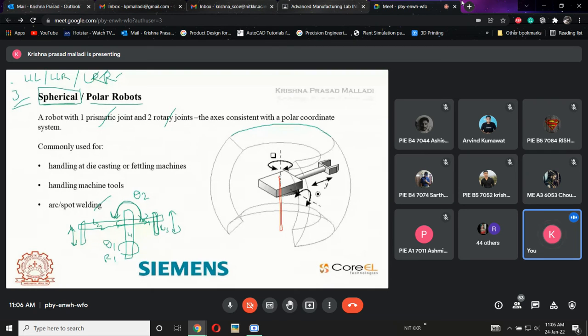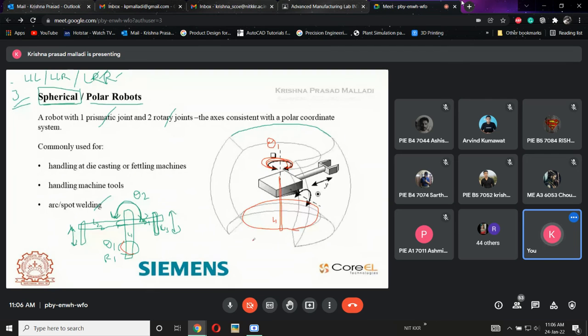Okay, this is my base, and the base is going to rotate. I have given the rotation command. So this is my rotation base, I mean the L1. L1 is going to rotate, so I am getting theta 1. Because of the rotation, what will happen? This circle is formed. Okay, that is theta 1.